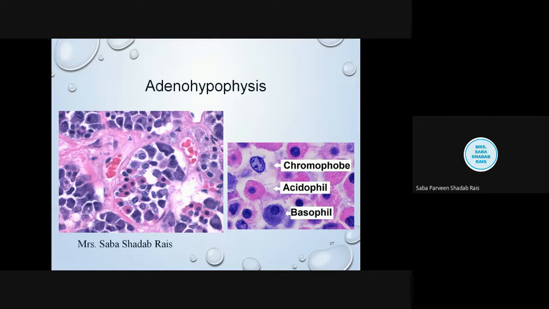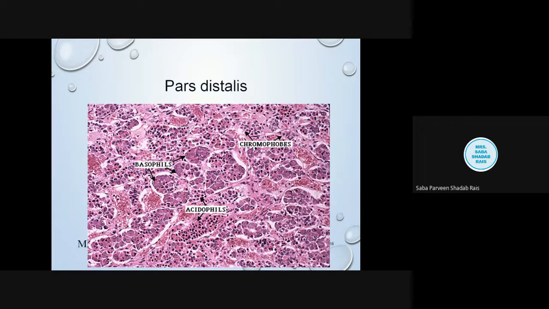Now let us discuss all three parts one by one. First, we will be talking about the pars distalis. It is the largest part of the adenohypophysis. This produces several hormones. Now, if you see the cells, do you observe any special thing?